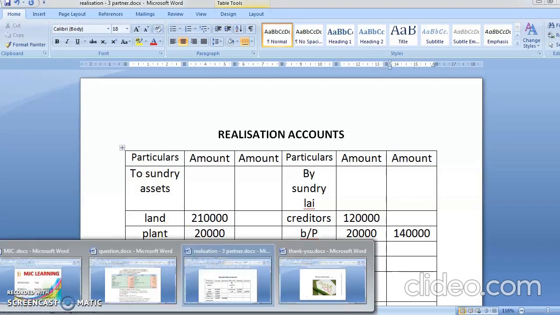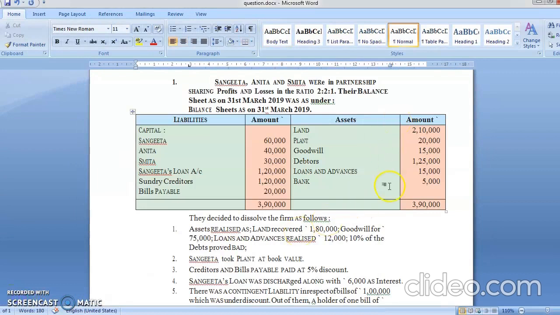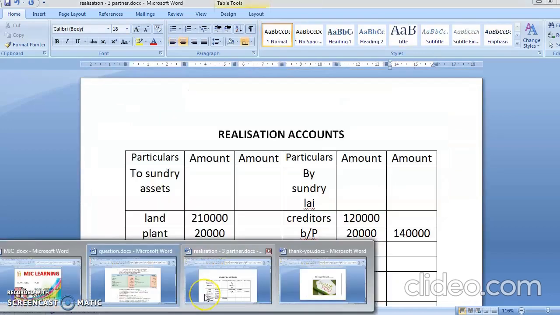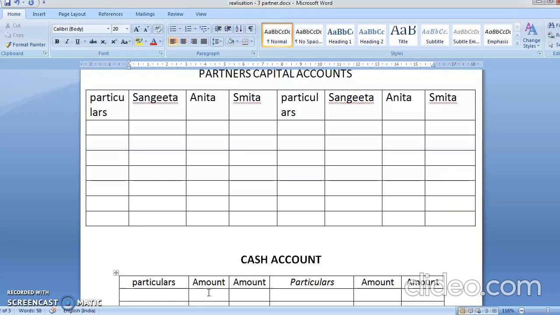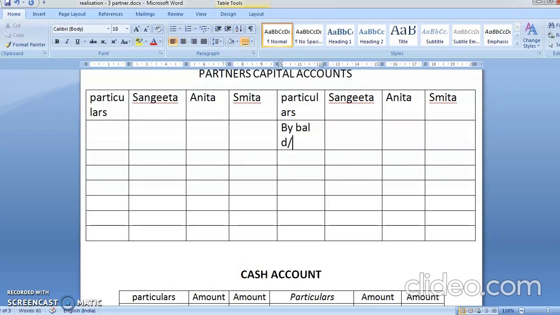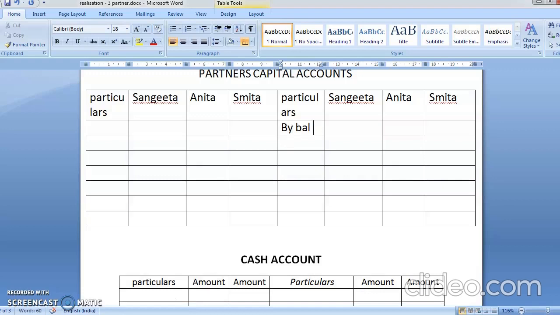Now see here, we have transferred all assets and all liabilities. Now we will be transferring capital account, loan account and bank account to their balances. So the second step: first step is to transfer all the assets. After that, transfer the capital balance. So by balance brought down. Okay, what was Sangeeta's amount? 60,000, Anita's 40,000 and Smita's